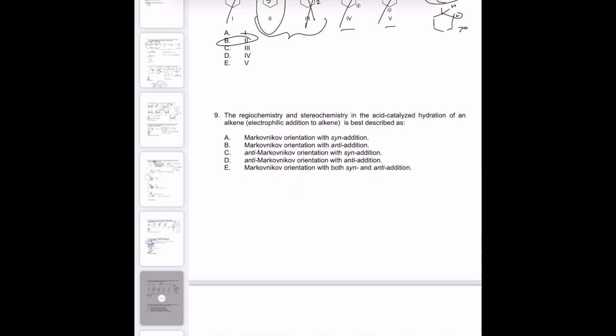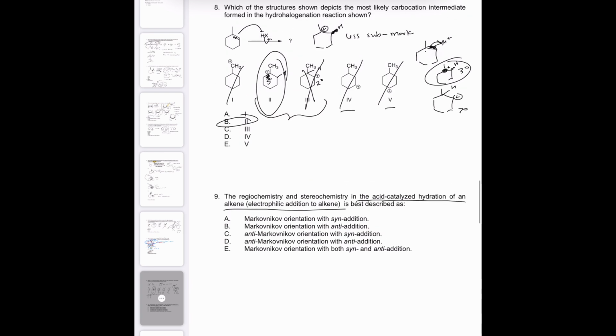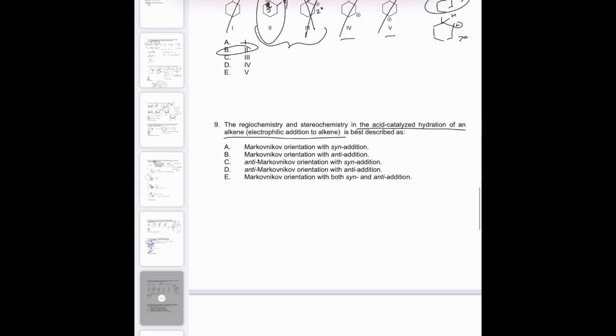Okay, the regiochemistry and stereochemistry in the acid catalyzed hydration of an alkene. That's exactly what acid catalyzed hydration is, with an alkene and H plus. It could be any old one, R just means any carbon chain, and H2O. The first step is we get our hydrogen added, and it goes to the less substituted carbon so that the carbocation is on the more substituted one, and then the water will attack. So that's the mechanism, which helps me explain why we get the stereochemistry and the regiochemistry that we do.